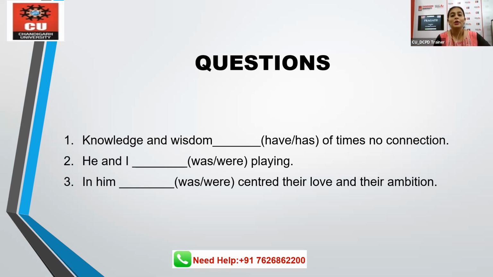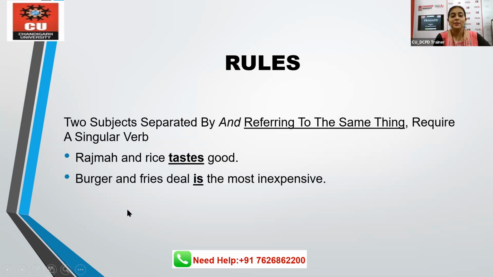We are talking about what? We're talking about love and ambition here. So that's why in him were centered their love and their ambition. I hope you are getting to know about it. You're understanding the rules.